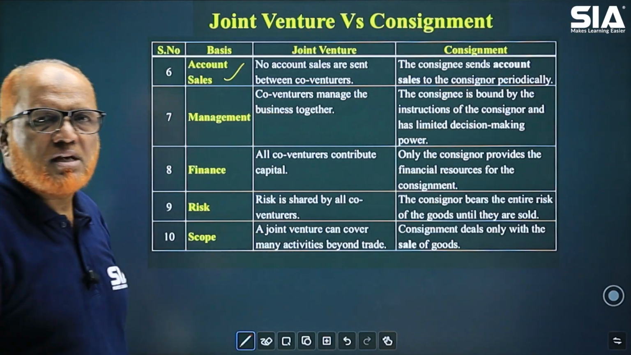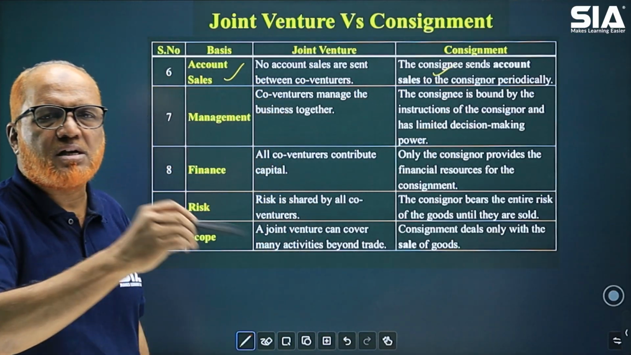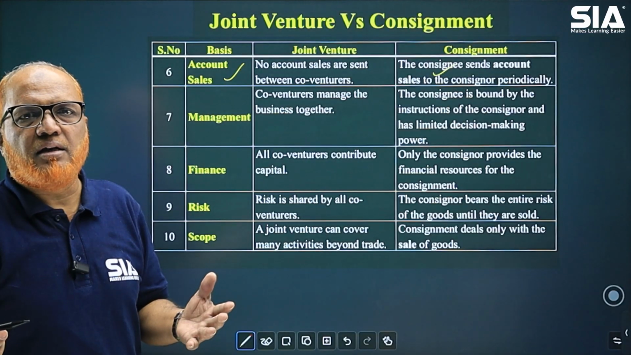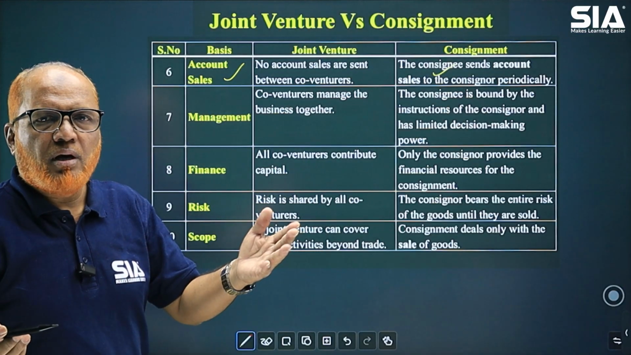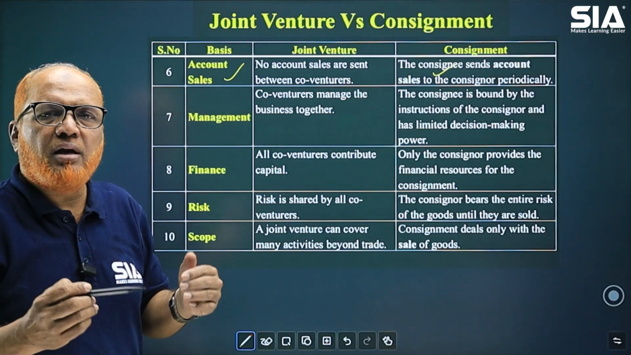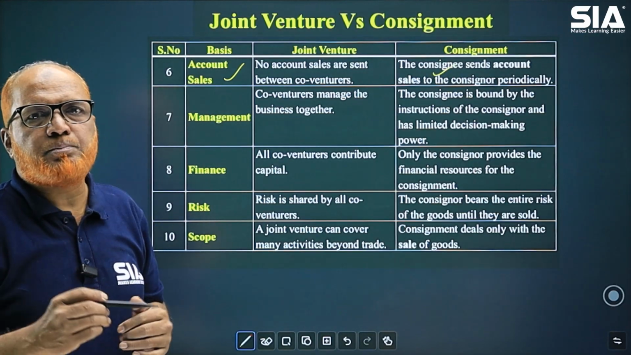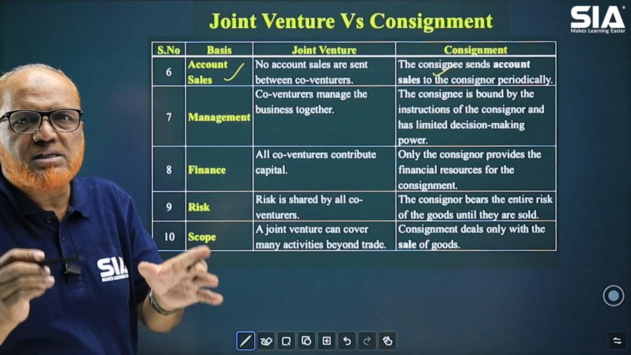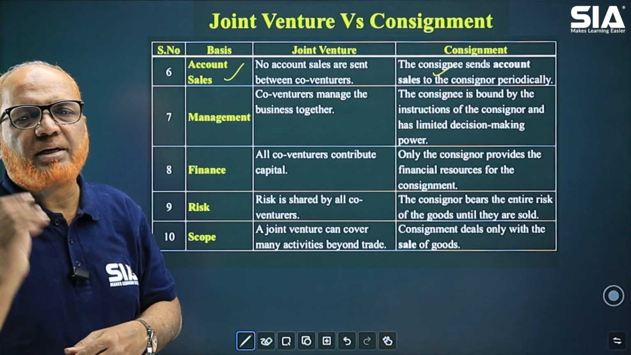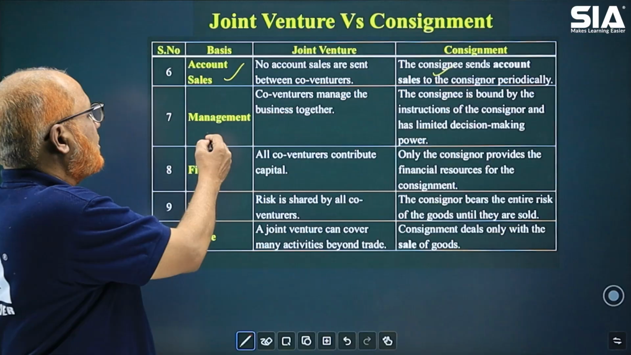Whereas in case of consignment, account sales are required to be sent by the consignee to the consignor, explaining the detail of the goods sold, how much expenses they have incurred, how much is the commission, and how much is the value of goods unsold, and how much advance paid. All these details have to be given by consignee to consignor periodically. That is called account sales. No account sales in case of joint venture.